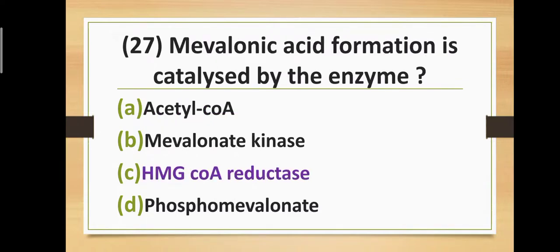Question number 27. Mevalonic acid formation is catalyzed by the enzyme. That means which enzyme is useful for the formation of mevalonic acid? Option A, acetyl-CoA. Option B, mevalonate kinase. Option C, HMG-CoA reductase. And option D, phosphomevalonate. Correct answer is option C, HMG-CoA reductase. Mevalonic acid formation is catalyzed by the enzyme HMG-CoA reductase.